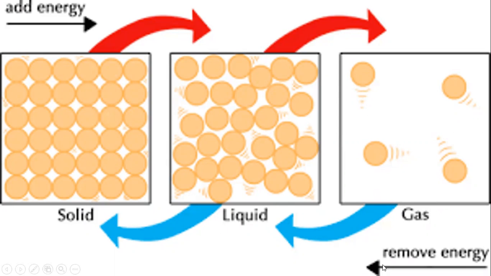Let's come downward. Gas can be converted into liquid by a process of condensation, but here we are removing energy. Heat goes out. Liquid can be converted into solid by a process of freezing, but here we are also removing energy. It means heat goes out.